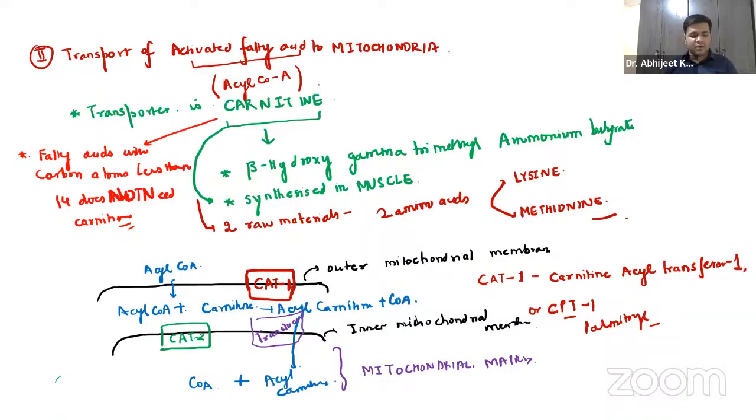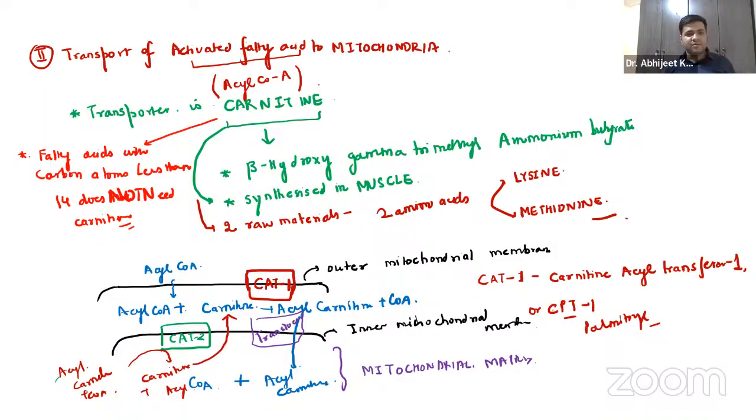Right, now what will it do? We already know we have this acyl carnitine plus coenzyme A. Now, what will happen? This will again change into carnitine plus acyl coenzyme A. And this carnitine will again go outside, I mean to the cytoplasm part, right?